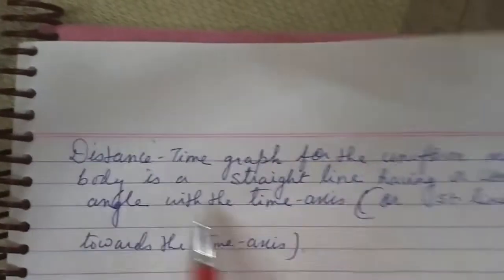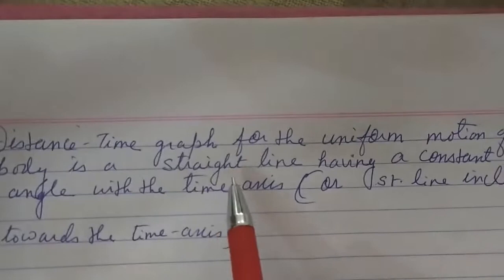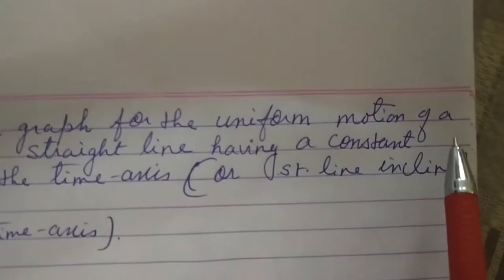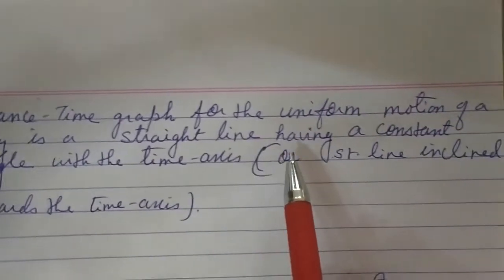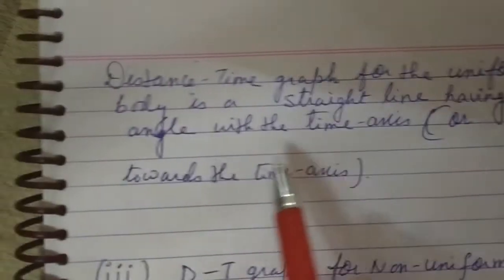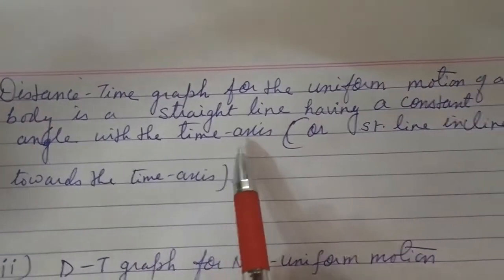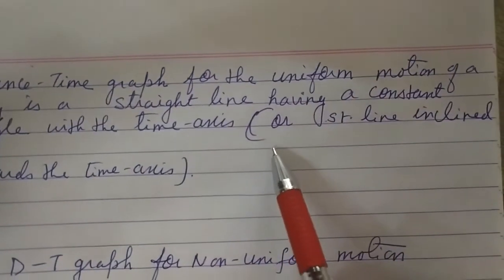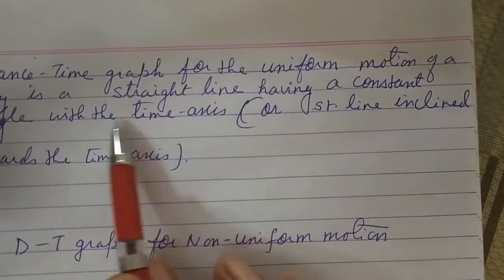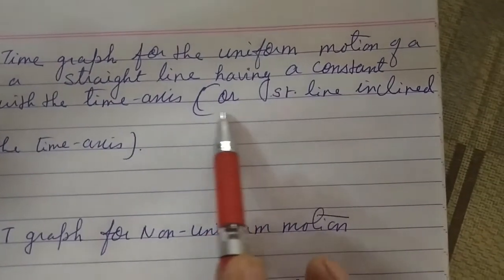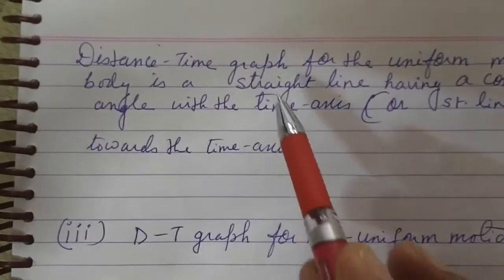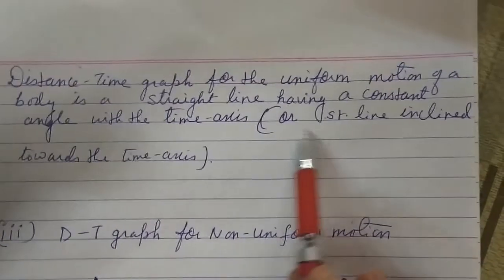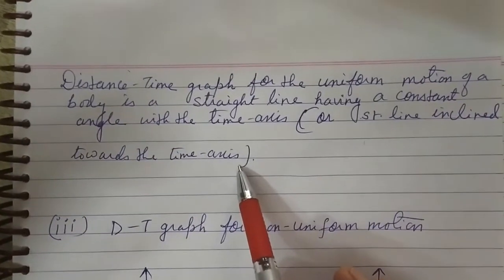Now you can write it down also. Distance time graph for the uniform motion of a body is a straight line having a constant angle with the time axis, or you can write it, distance time graph for uniform motion is a straight line inclined towards the time axis. Either you write this or this one, both meanings are same.